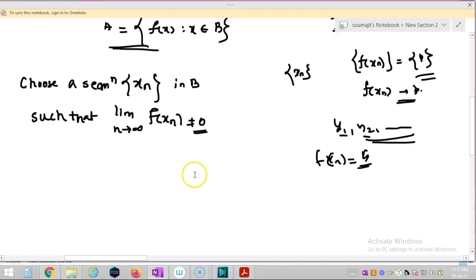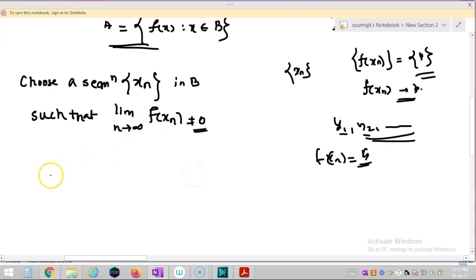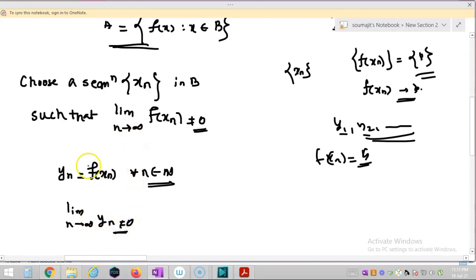Now if f(xn) is non-zero, I am considering yn equal to f(xn) for all n belonging to natural numbers. Then I can say that the limit as n tends to infinity of yn is not equal to 0. So the nth term of this series is non-zero, and hence this series must be divergent, as this is a series of positive terms.